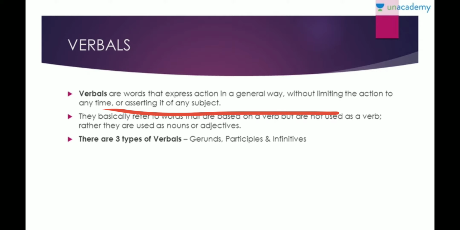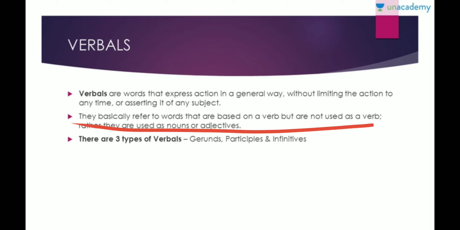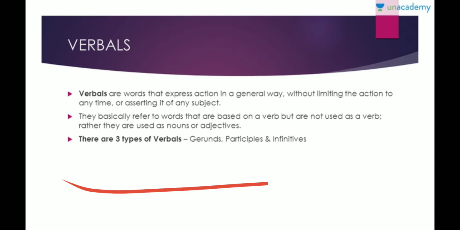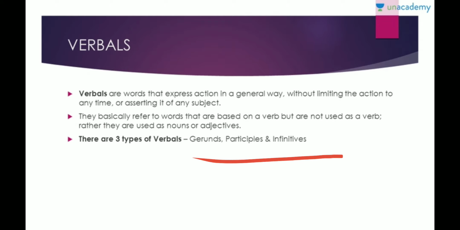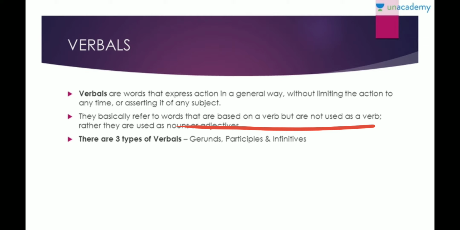So that is what they basically refer to: words that are based on a verb but are not used as a verb, right? They're used as nouns or adjectives. So basically, they're words that are based on a verb. Okay, it'll be based on a verb, but it'll not be used as a verb. It'll be very obvious. We have three types of verbals: gerunds, participles, and infinitives. And as we discuss them, you will easily understand what I'm trying to talk about.